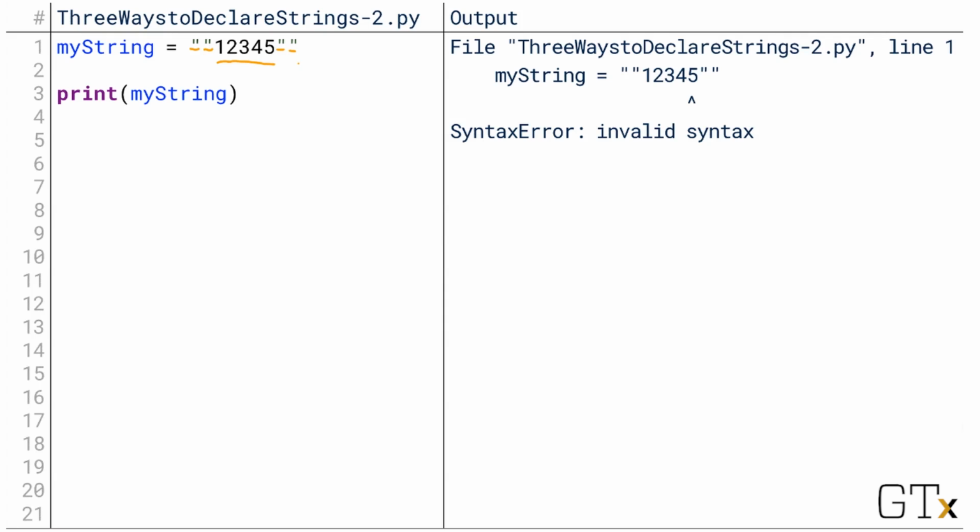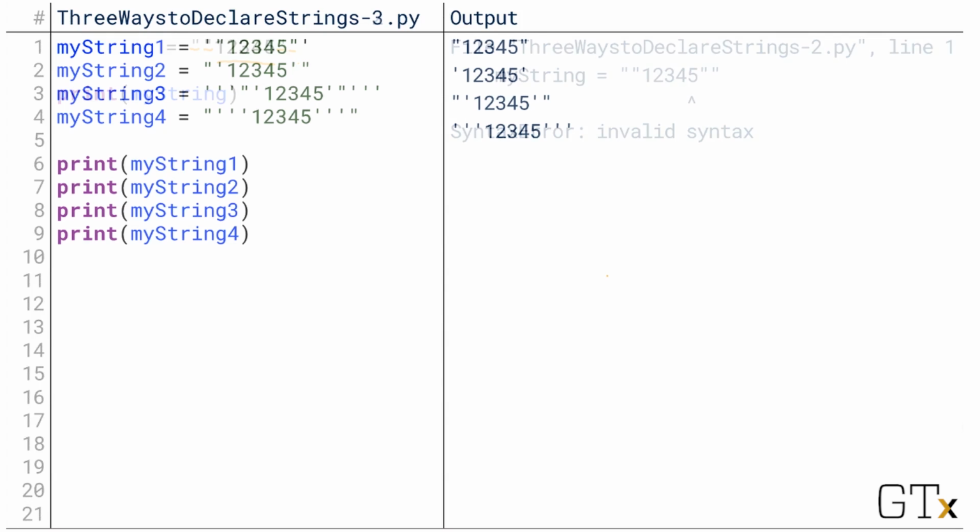So if the quotation marks are automatically going to be interpreted as starting or ending the string, how can we put a quotation mark inside a string? Now fortunately, Python takes care of this by giving us multiple ways to define strings, and we can use whichever way is compatible with the content that we want inside our string. One way of doing this is to use apostrophes instead of double quotes. In Python, you can start a string with either an apostrophe or a quotation mark.